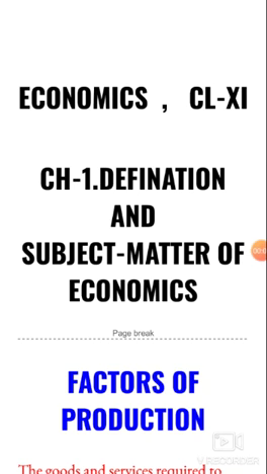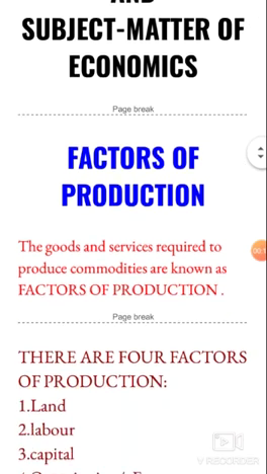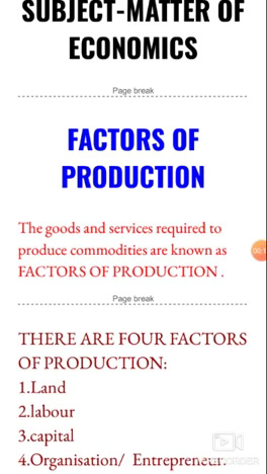It's for the students of class 11, and today we are going to do chapter 1, definition and subject matter of economics. So our topic is factors of production. What are factors of production? The goods and services required to produce commodities are known as factors of production. So, to produce any commodity, the goods and services which are required are known as factors of production.